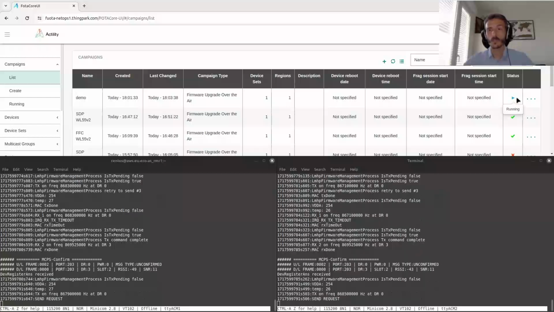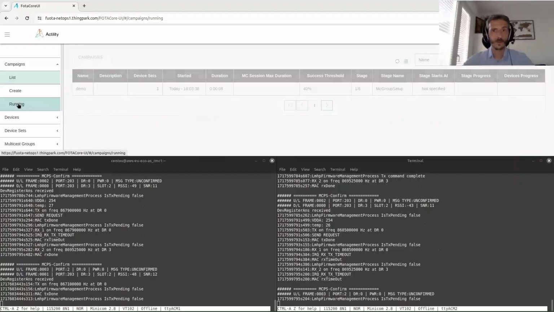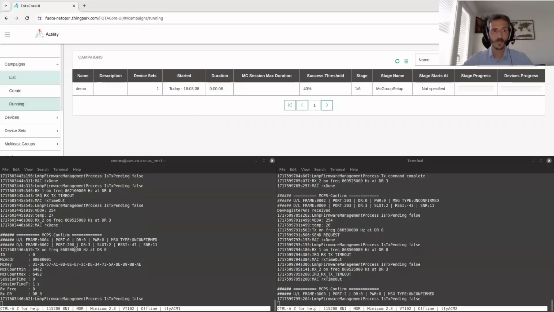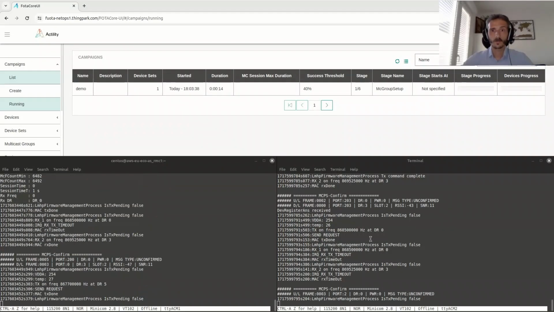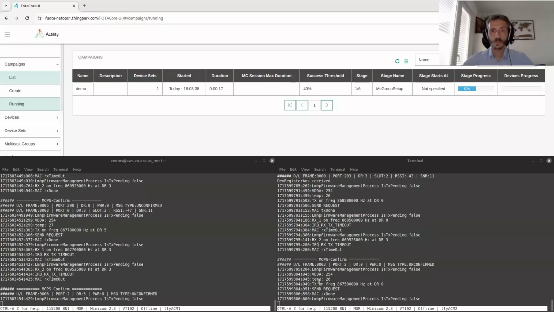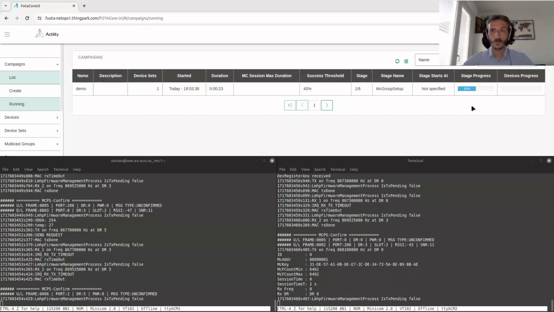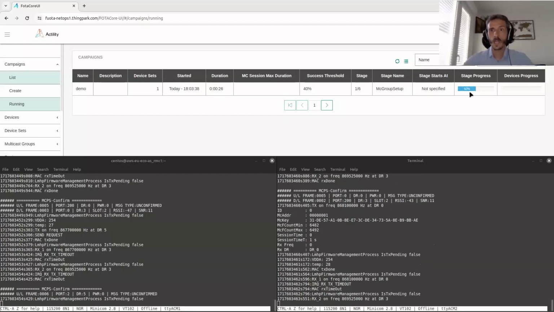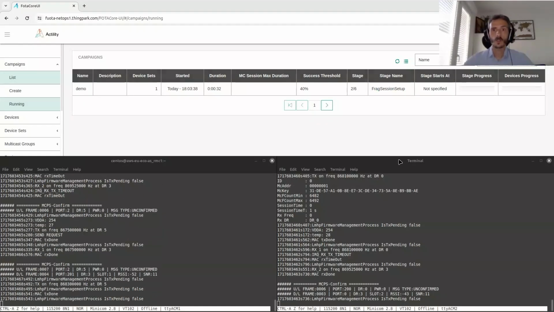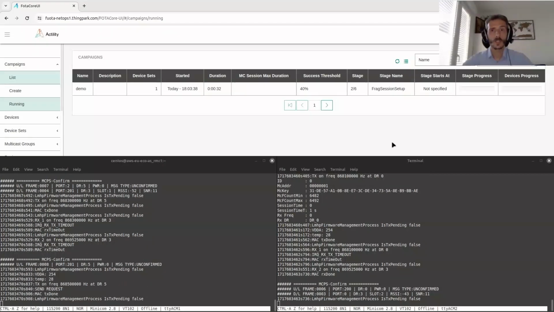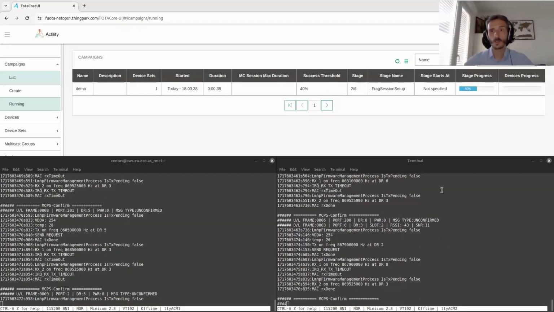Now that the campaign is running, the button changes to a blue arrow, and I can follow the progress of the campaign here. We can see the first device received the multicast group setup. The second one, not yet. So now the second one has received it, and we have a progress bar here for each stage of the campaign. Now we see it's the fragmentation session setup, and for each stage we will have a progress bar depending on the response of the devices.